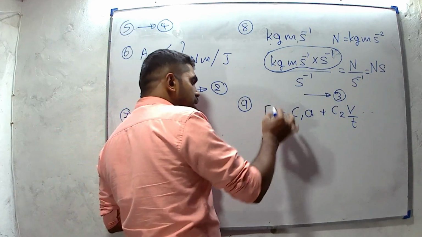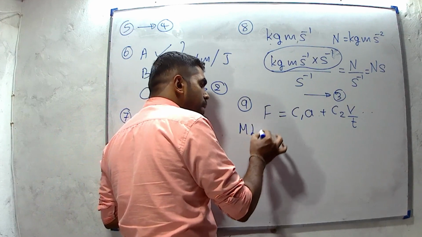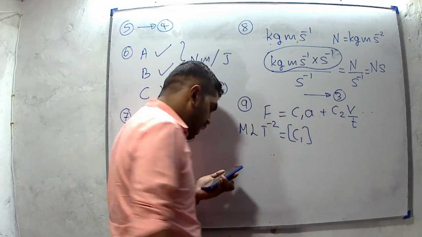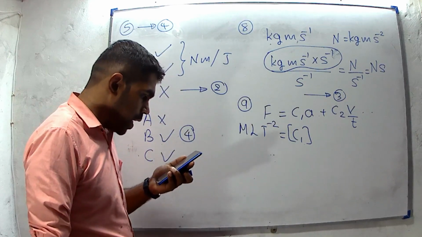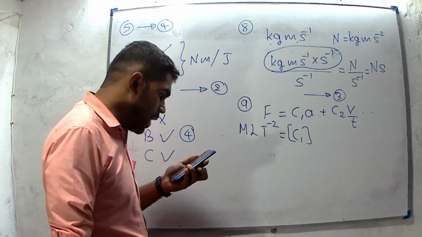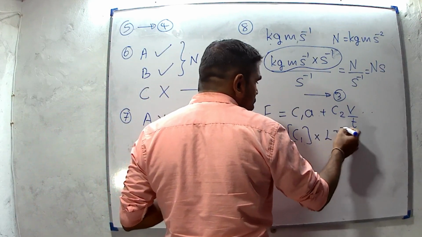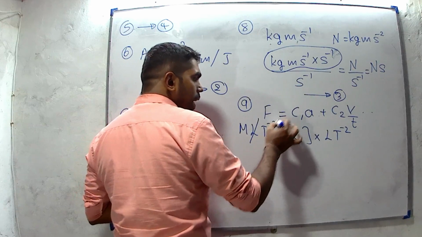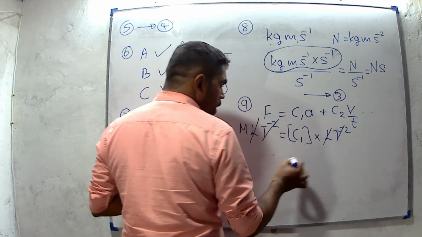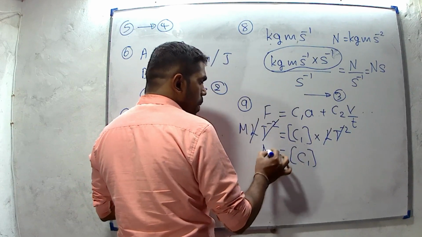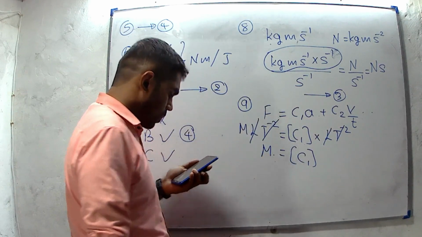Then dimensions of force, M L T minus 2, should be equal to dimensions of C1 multiplied by acceleration, L T minus 2. Then we can cancel out L T minus 2. Dimensions of C1 should be M, mass.